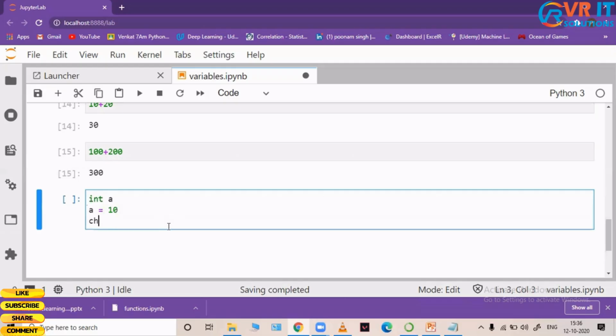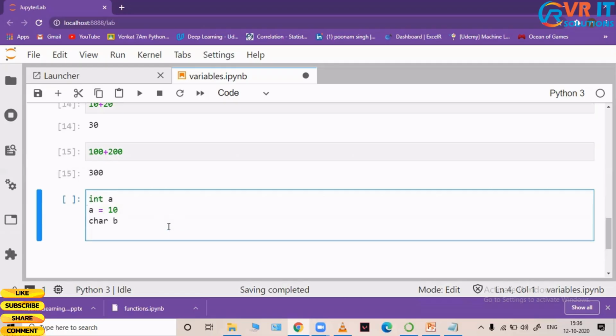Char B, B is equal to hello. This is how you do it in other programming languages. You have to specify the data type of the variable first, and then declare the variable and assign the value to it.